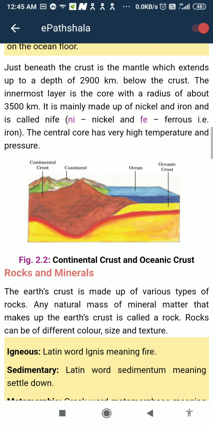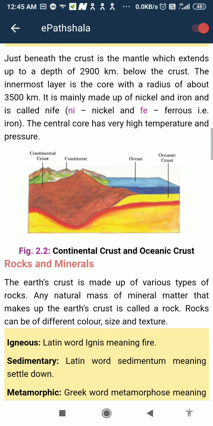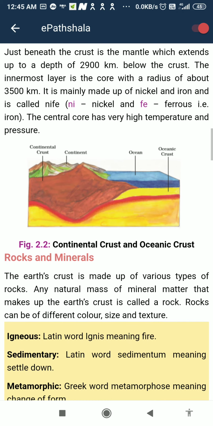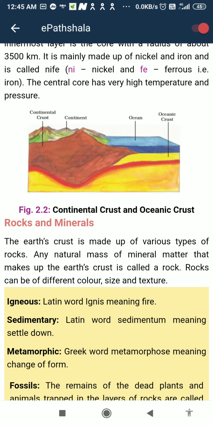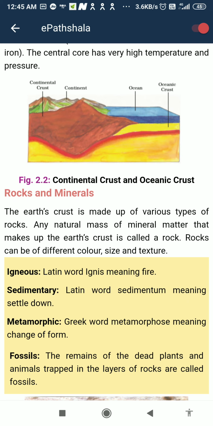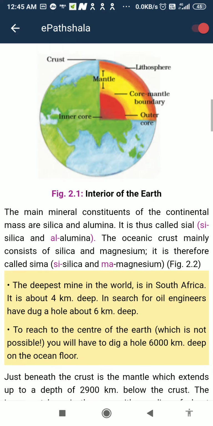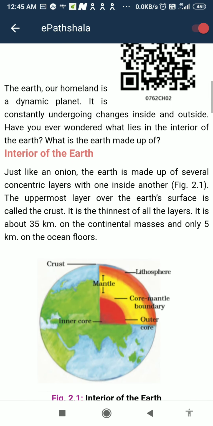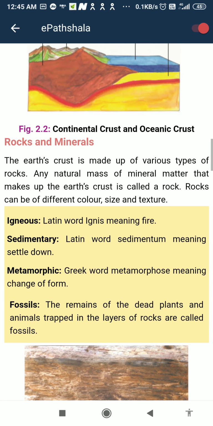The core is mainly made up of nickel and iron. It's called Nife, nickel and ferrous, that is iron. The central core has very high temperature and pressure. Here is a figure showing continental crust, continent, ocean, oceanic crust. Now you have to know continental crust and oceanic crust. Let's move forward. First we read about the interior of the earth. After that, we are going to study rocks and minerals, which lie in the interior.